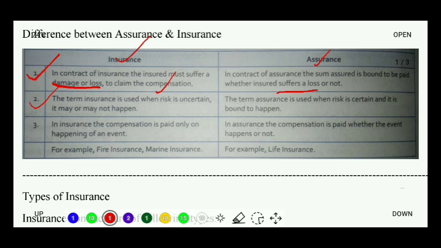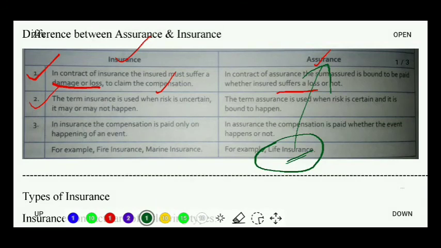Okay, what examples are given? Fire insurance and marine insurance for insurances, and for assurance it is the life insurance. Now in general terms we use life insurance, taking the word insurance, but life insurance is actually an assurance where we understand that whether the incident, whether the event happens or not, the compensation will be received. And it is for such types of risk which will happen. That risk will happen.